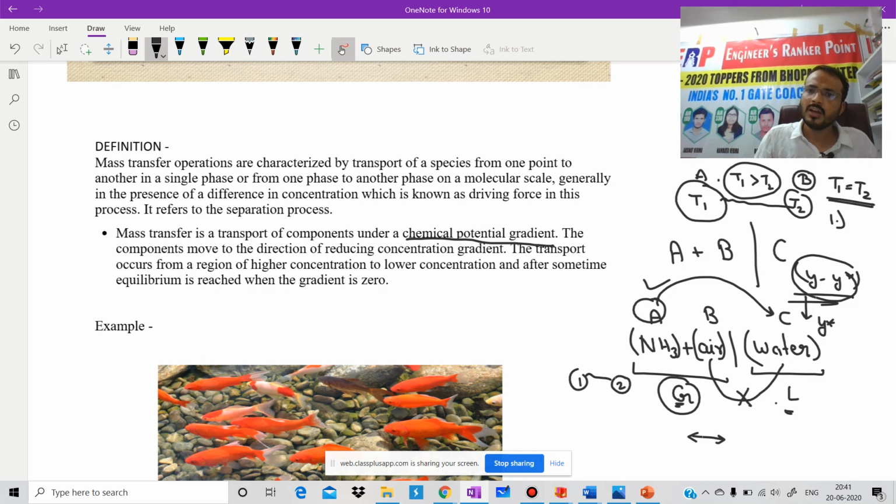In a similar way, when there is no concentration gradient, when there is no chemical potential gradient, at that point mass transfer automatically stops. Is it clear? That's why transport occurs from a region of higher concentration to a lower concentration, and after some time equilibrium is reached when the gradient is zero. I hope the basic fundamentals of mass transfer are clear to each and everyone. I hope there is no doubt up to this point.